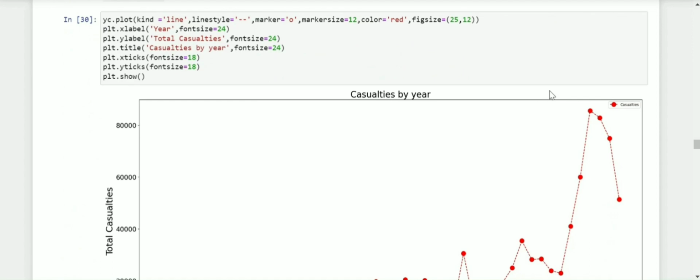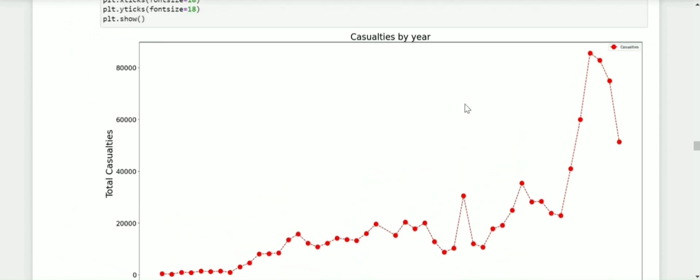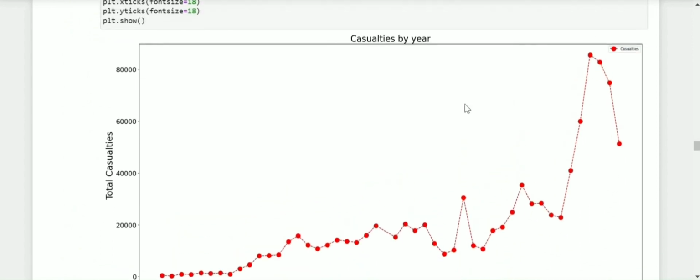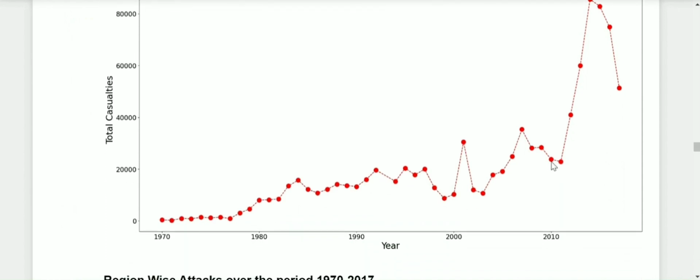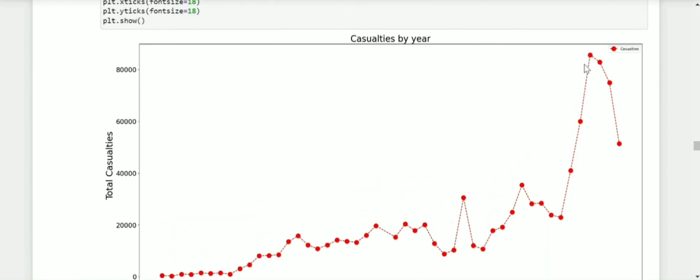and year-wise casualties. So this line plot actually shows the casualties by each year, indicating that, so this is 2010, 2011, 2012, 2013, and this is 2014. This red dot indicating the highest number of casualties in the year 2014.